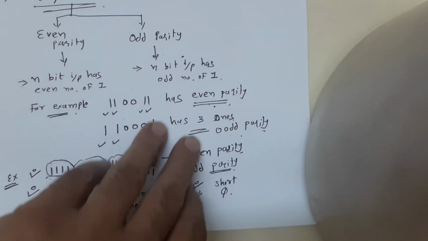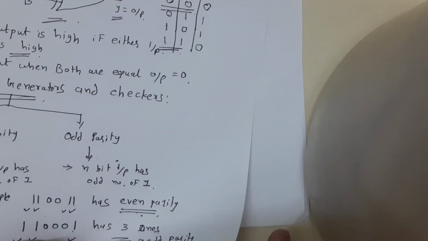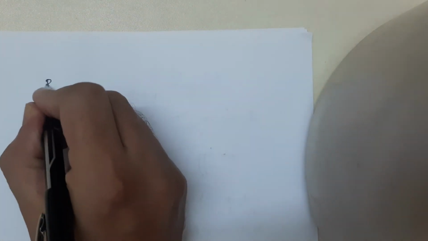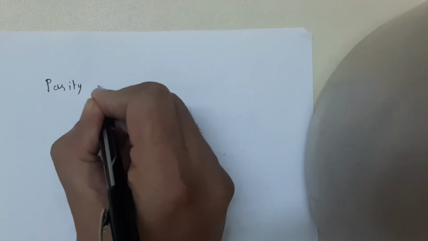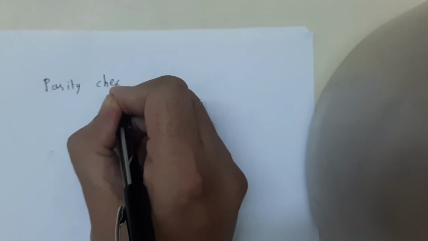Now we are discussing the parity checker. What is a parity checker?